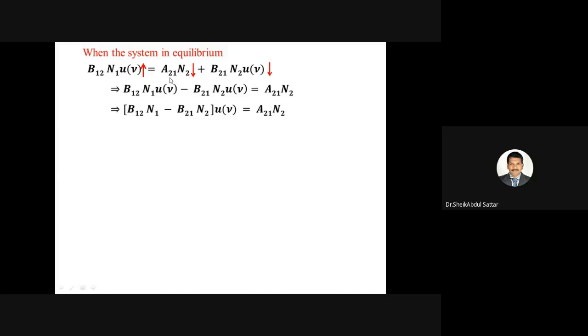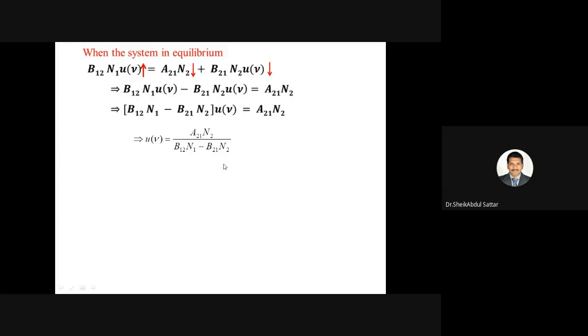So take this equation in the equilibrium, then take this U of nu term to the left hand side, and take U of nu common. If you take U of nu common here, that becomes B12 into N1 minus B21 N2, into U of nu, is equal to A21 into N2. Then take this term to the right hand side, then U of nu equals A21 into N2 by B12 into N1 minus B21 into N2.